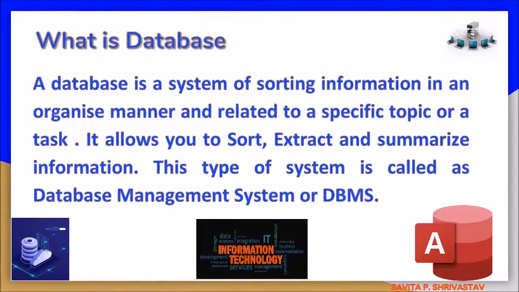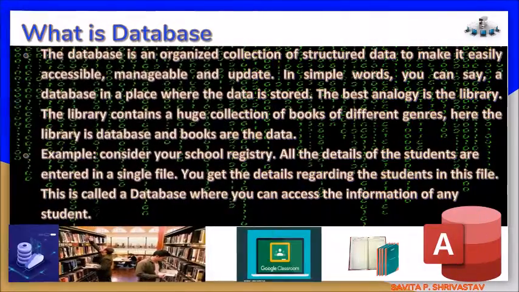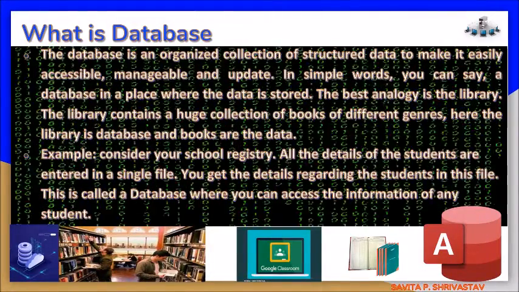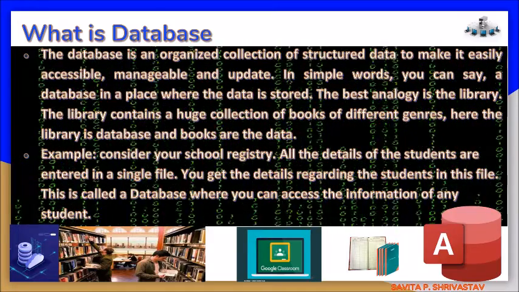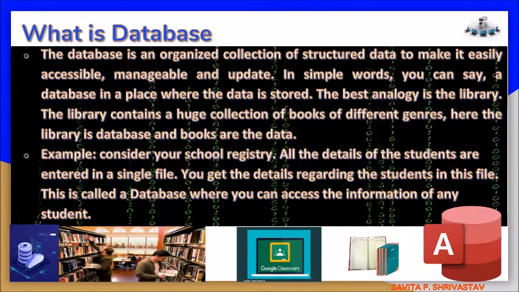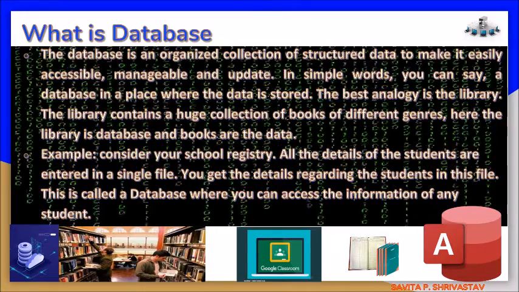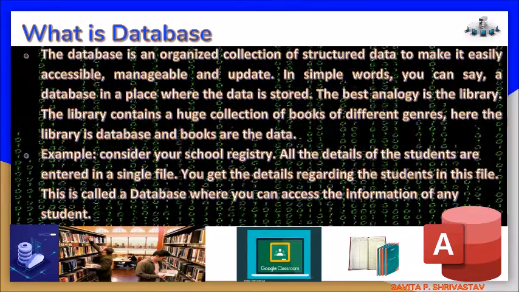What is a database? A database is a system of storing information in an organized manner related to a specific topic or task. It allows you to sort, extract, and summarize information. This type of system is called a Database Management System or DBMS. Now here it is explained in a simple way what a database is. A database is an organized collection of structured data to make it easily accessible, manageable and updatable.